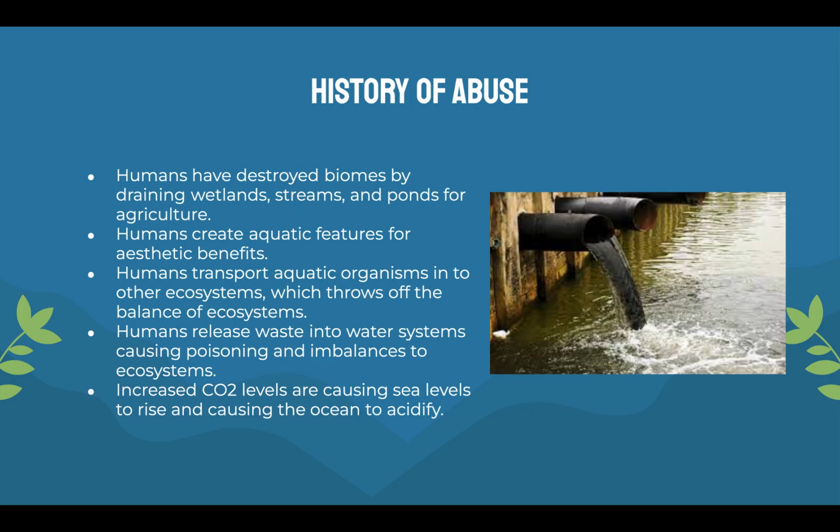So, history of abuse. Humans have destroyed biomes by draining wetlands, streams, and ponds for agriculture. Humans create aquatic features for aesthetic benefits. Humans transport aquatic organisms into other ecosystems, which throws off the balance of ecosystems. Humans released waste into water systems, causing poisoning and imbalances to ecosystems. Increased CO2 levels are causing sea levels to rise and causing the ocean to acidify.